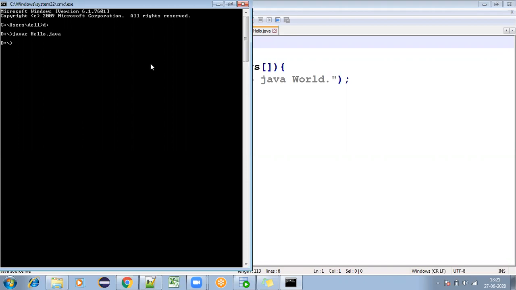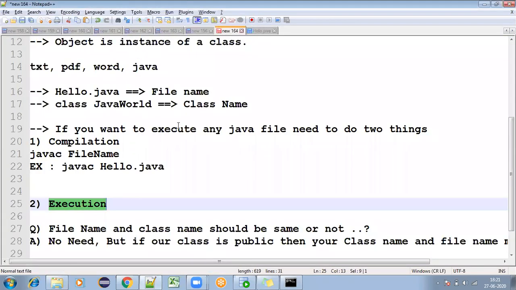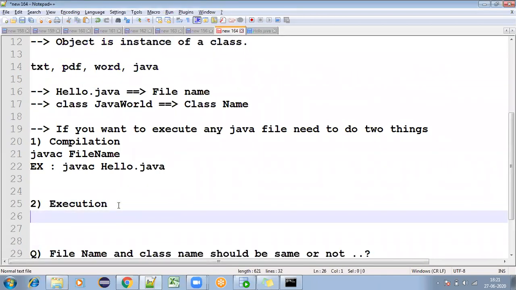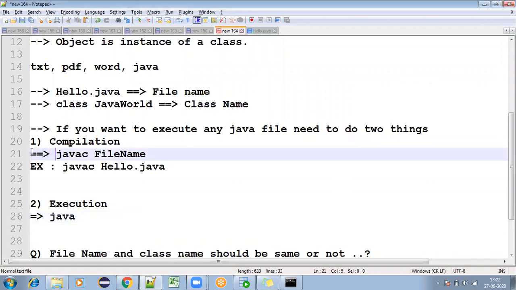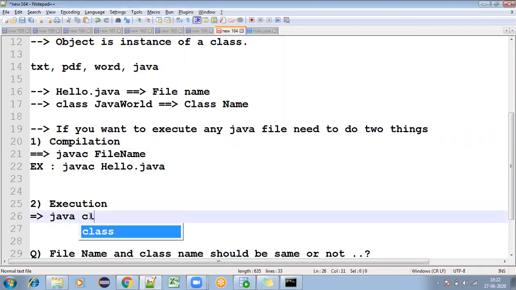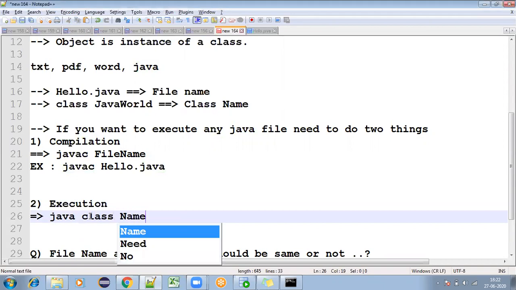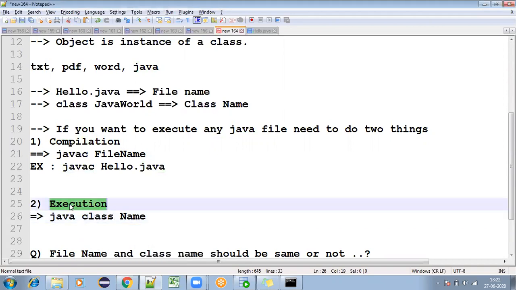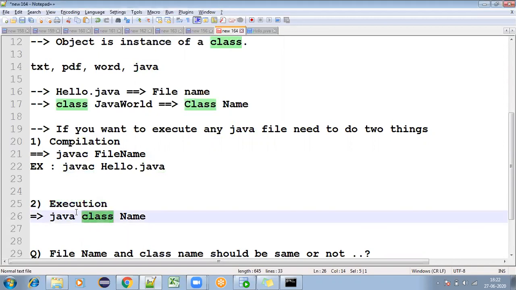So while executing, what do you need to give? You need to give the keyword called java. Which keyword did you give for compilation? javac. javac is for compilation and java for execution. So java, and you need to give the class name. This is not the file name. While executing the program, you need to give the class name.